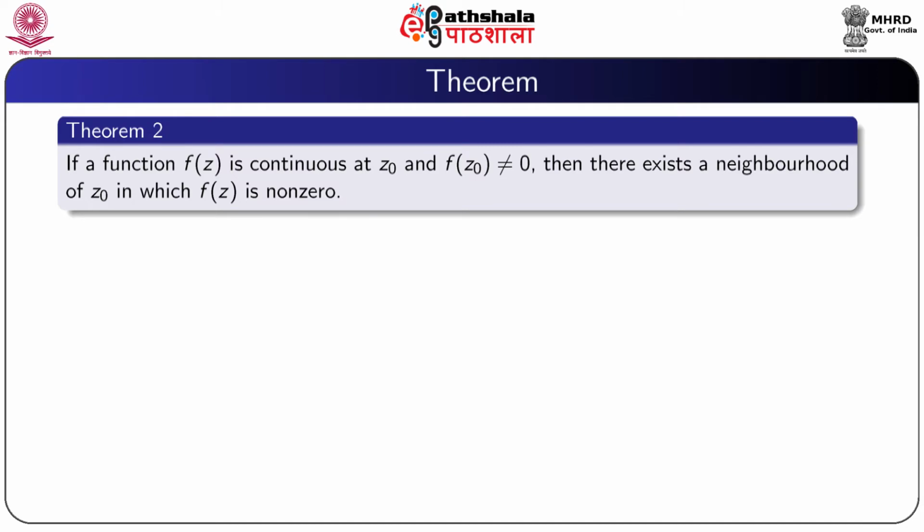Now we prove another interesting result. The result is, if a function f(z) is continuous at z0 and if f(z0) is not 0, then there exists a neighborhood of z0 in which f(z) is non-vanishing, that is, f(z) is non-zero.